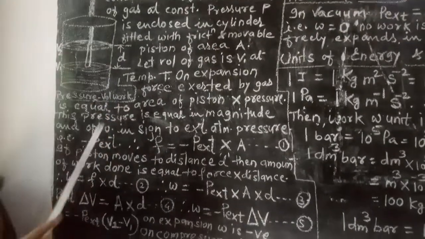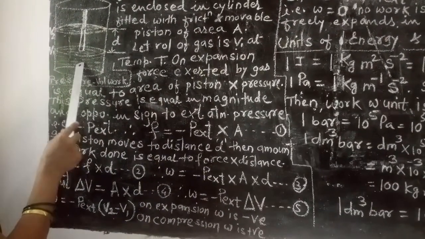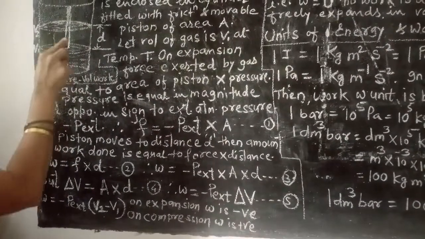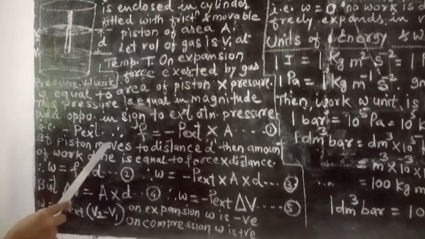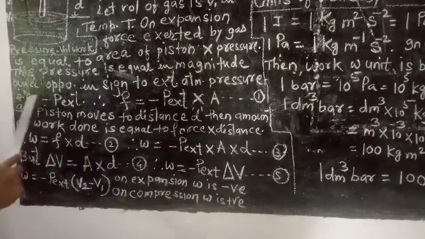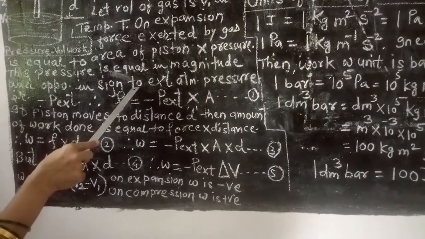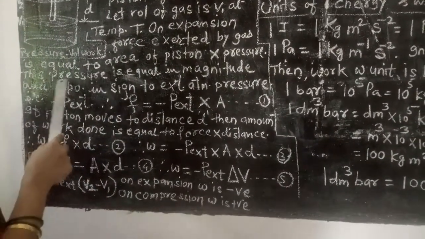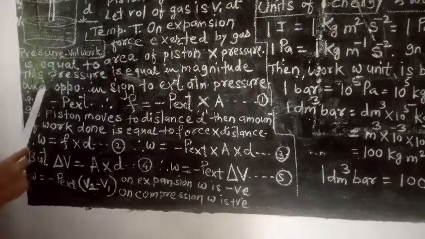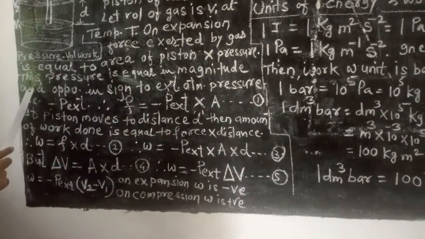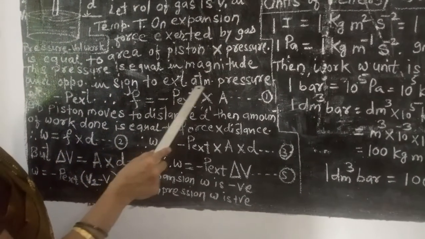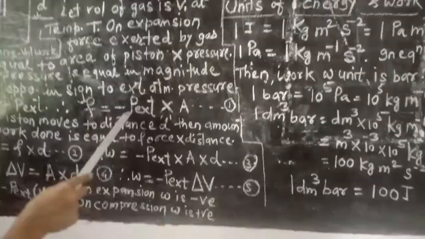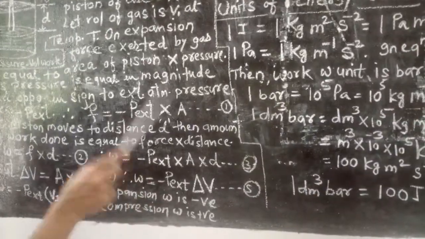Once the expansion has occurred, the pressure on the gas and the surrounding pressure are equal in magnitude but opposite in sign to the external pressure. And so we have written F is equal to minus P external into A.